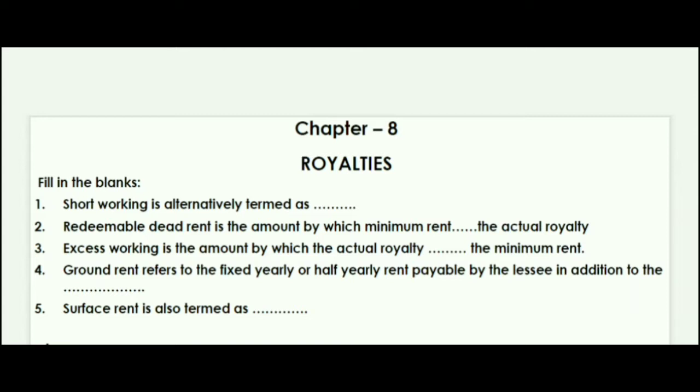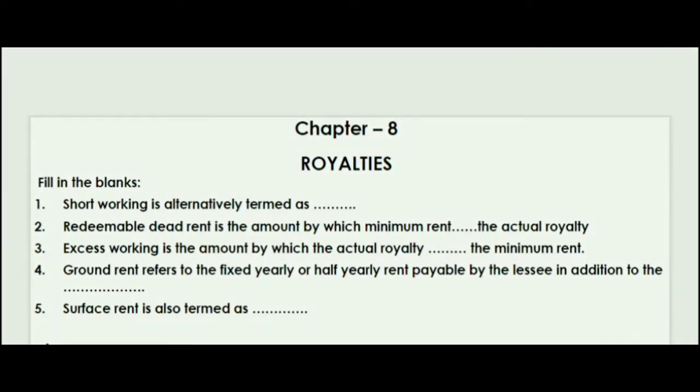Next question: surface rent is also termed as ground rent. Short working is alternatively termed as redeemable dead rent, and redeemable dead rent is the amount by which minimum rent exceeds the actual royalty.